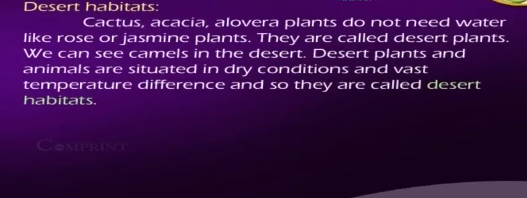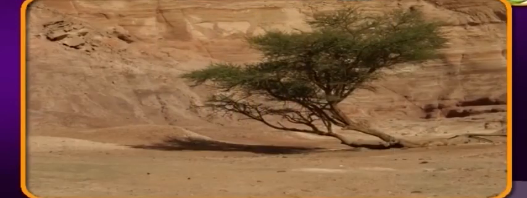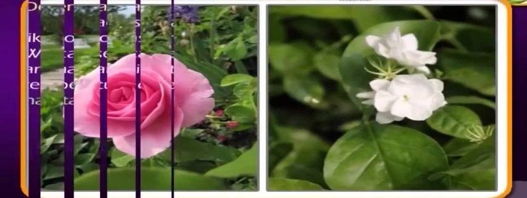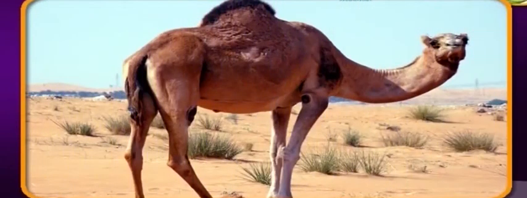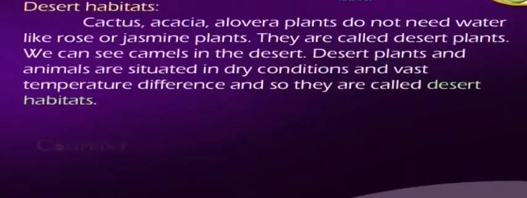Desert habitats. Cactus, acacia and aloe vera plants do not need water like rose or jasmine plants. They are called desert plants. We can see camels in the desert. Desert plants and animals live in dry conditions with vast temperature differences, and so these are called desert habitats.